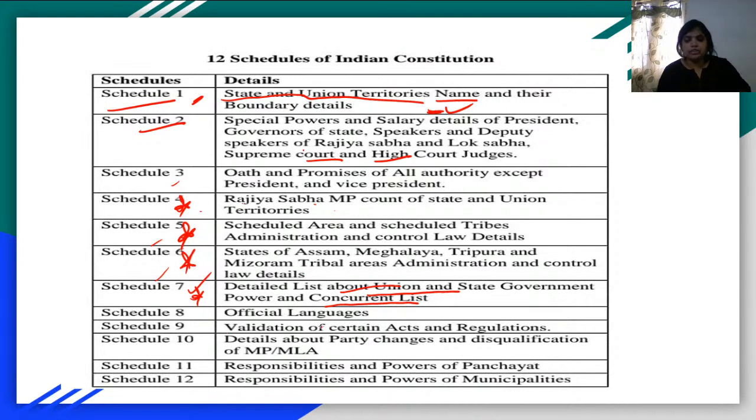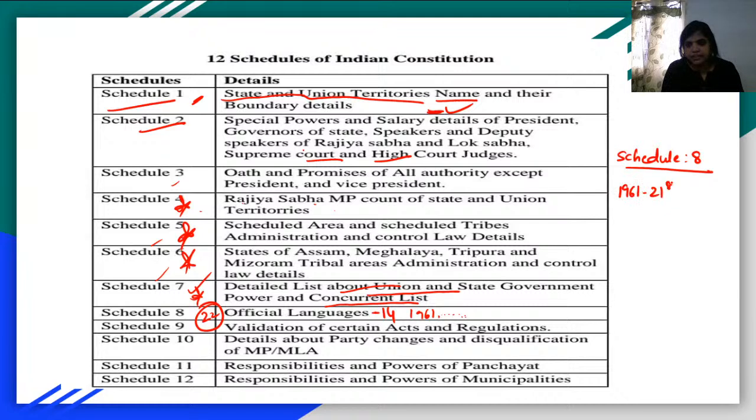Schedule 8 is about official languages. See, as of now, today we have 22 languages, but when we adopted the constitution, we had only 14 languages. Okay, and from 1961 onwards, we had new languages being included separately. I will explain that again, or I'll explain it here. This is what Schedule 8 is about, so don't get confused. So what are the new languages added in Schedule 8?